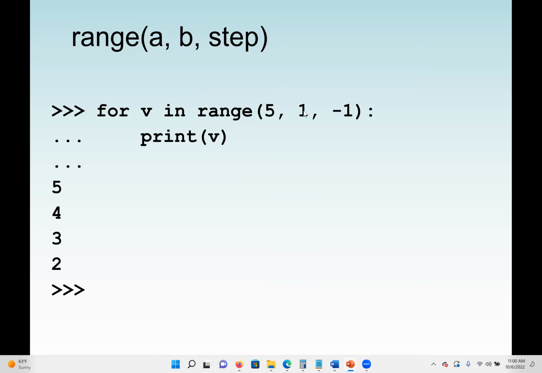But because we end at 1, we can't go to 1. So we go up to 2. And this means decrement 1. We can also say -2, which means we move from 5, we go to 3. 3 minus 2 gives me 1. No, because we end at 1, we can't go to 1.